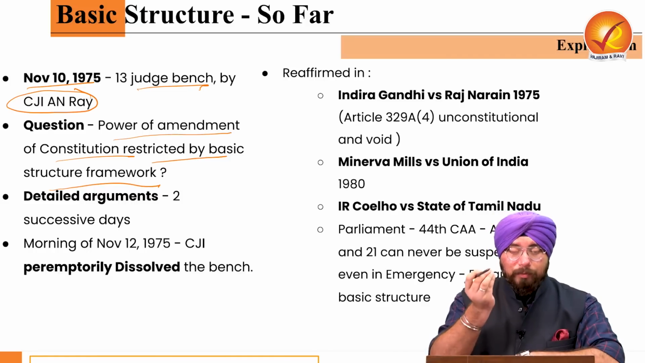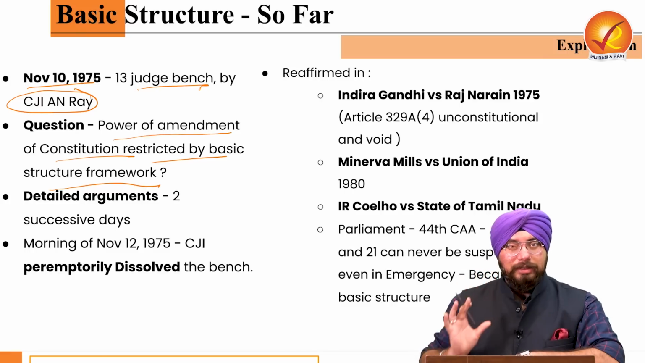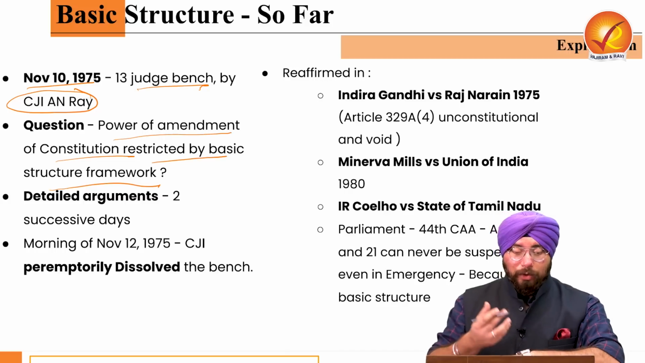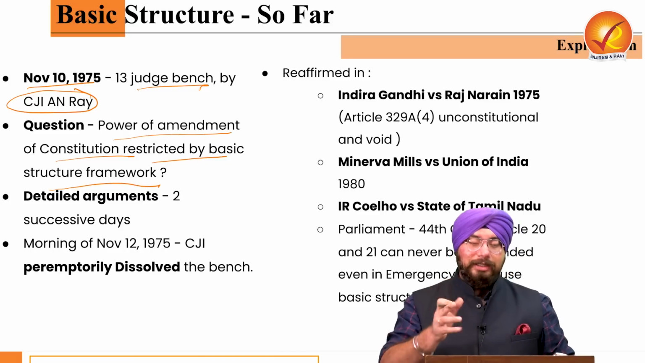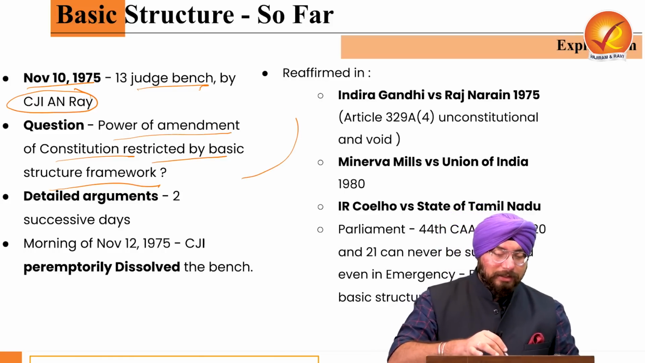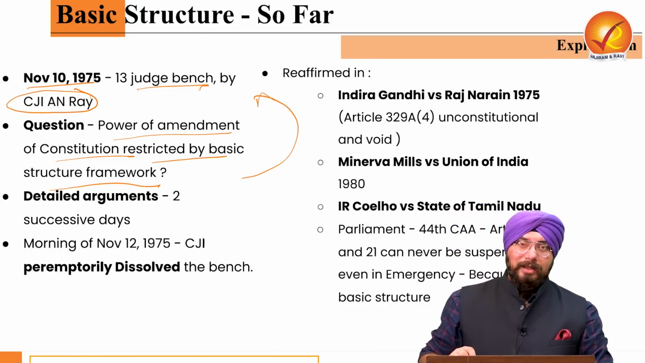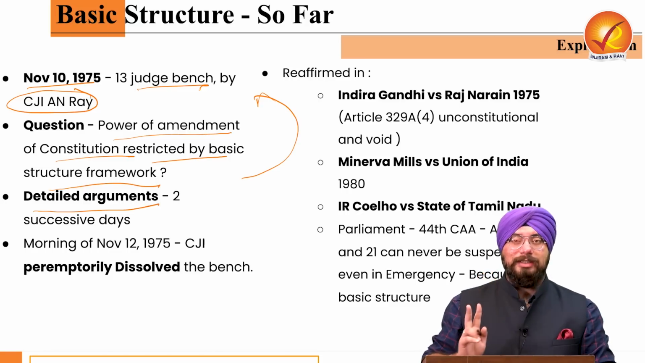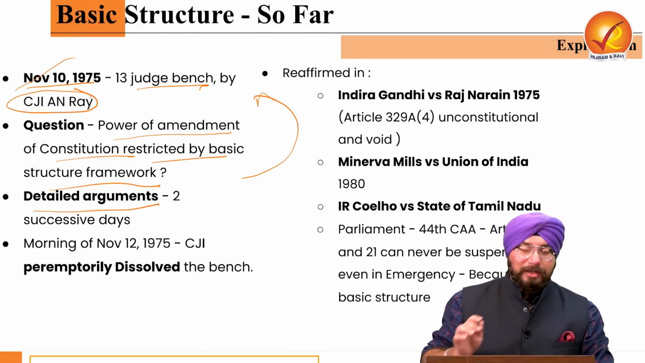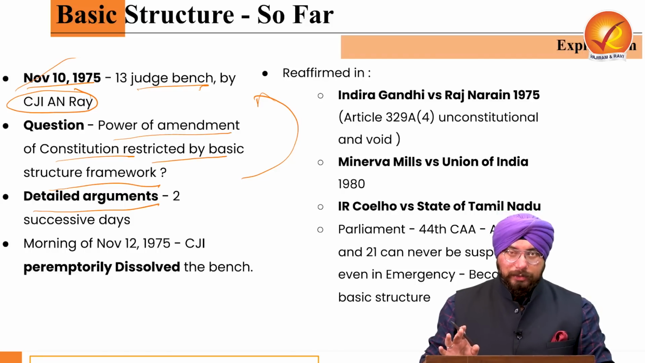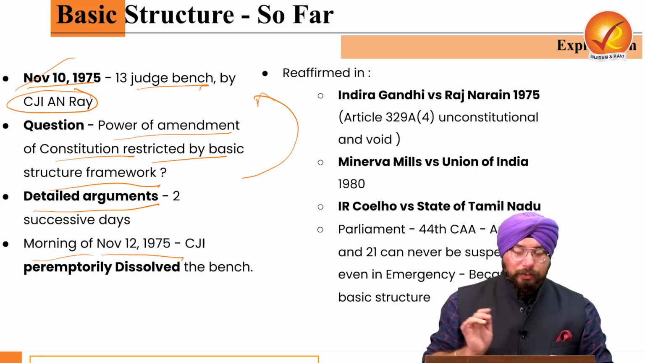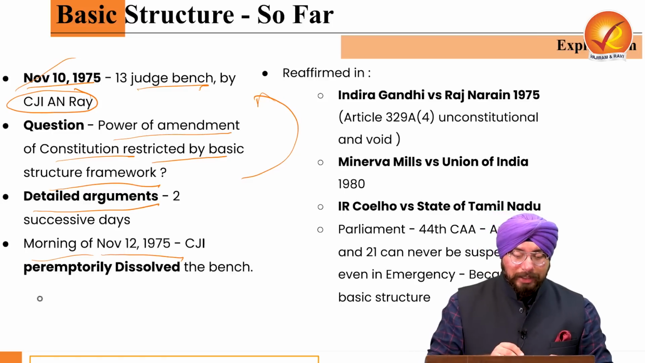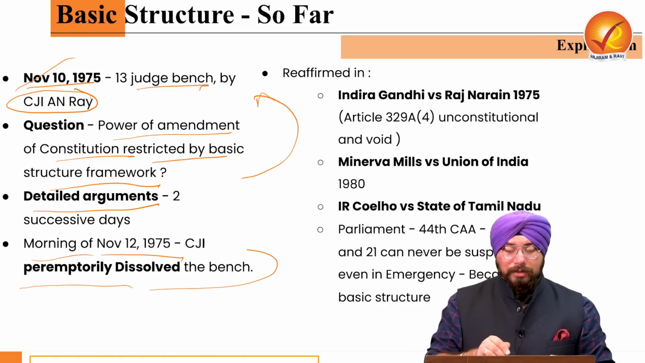That was the question for answering which the 13-judge bench was basically constituted. So in order to answer this question, whether the power of amendment of the constitution is restricted by the basic structure framework or not, this 13-judge bench was constituted, and detailed arguments were held for 2 successive days. Right? So on 10th November 1975, this bench was constituted and 2 days of detailed arguments took place. Now in the morning of November 12, 1975, the Chief Justice of India peremptorily dissolved the bench.